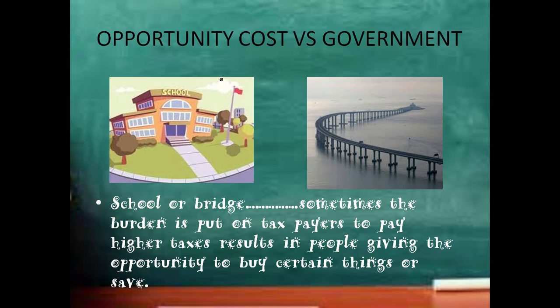As I told you, the revenue is mostly from tax, right? So sometimes the taxes will be increased in order to build either one, so the taxpayers' opportunity to buy things will go. They cannot buy things or save as earlier when the tax increases, right? So again I repeat, when the government is building a school, the opportunity cost is the bridge, and if the government builds a bridge, then the opportunity cost is the school.